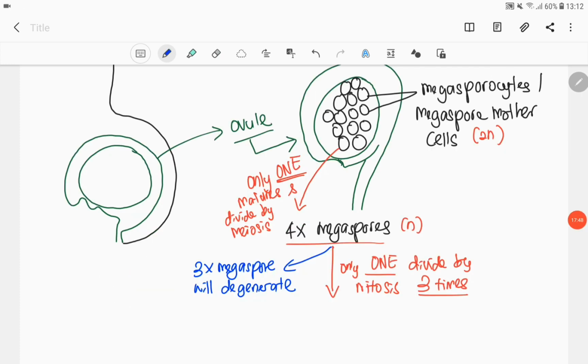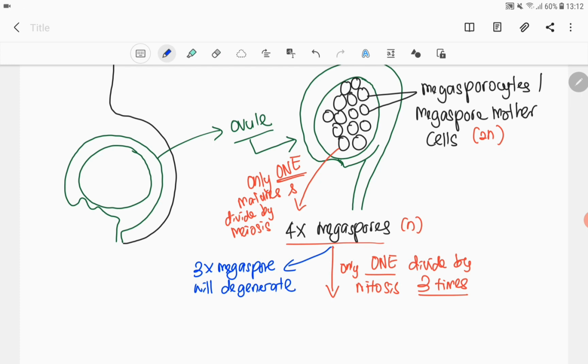Next, daripada 4 megaspores yang sudah dihasilkan tadi, hanya satu sahaja yang akan divide by mitosis sebanyak 3 kali. So ingat, salah satu daripada 4 megaspore itu akan continue to divide by mitosis sebanyak 3 kali. The other 3 megaspores akan degenerate. Degenerate tu maksudnya dia akan matilah. Okay.